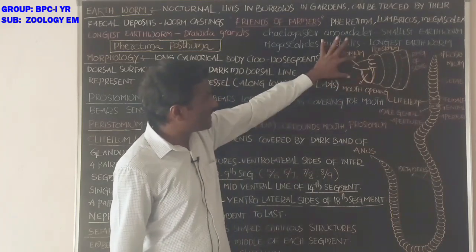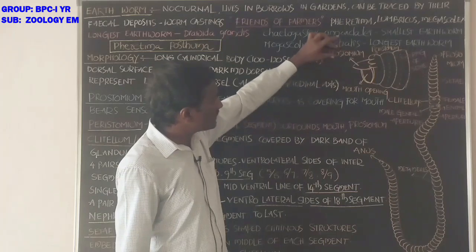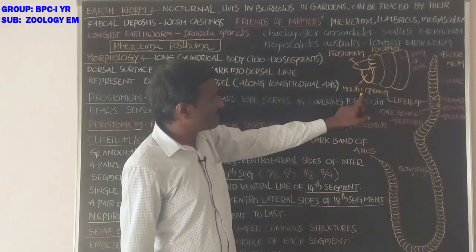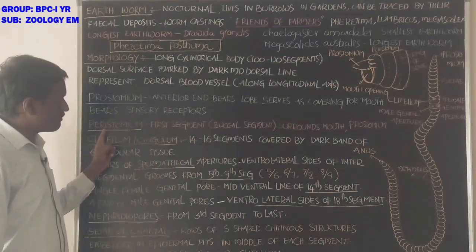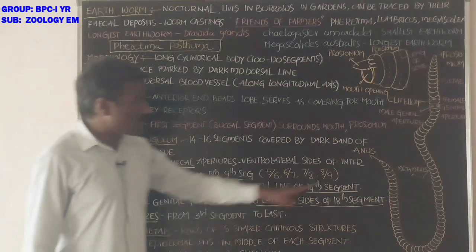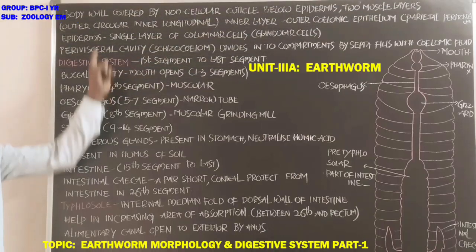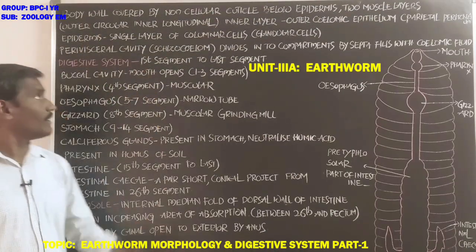It is the anterior part of the body of the earthworm. It is the prostomium, and this is the peristomium, the opening of the mouth. Peristomium is the first segment, and pygidium is the last segment. Now, about the body wall of the earthworm.